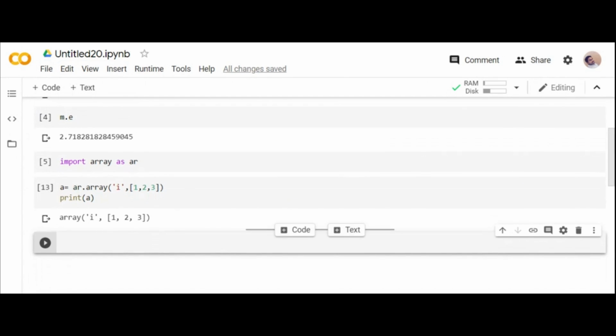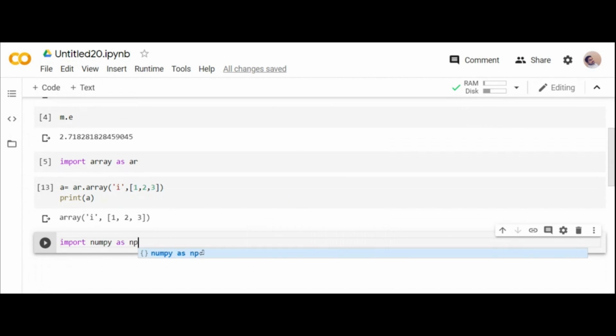But with the help of my numerical Python, I can create a very simple single dimension. I need not follow these steps. See, import numpy as, I rename it as np. You can go for any aliasing, any simple step as or anything. Multi-dimension, because your Excel sheet itself is multi-dimension, right?